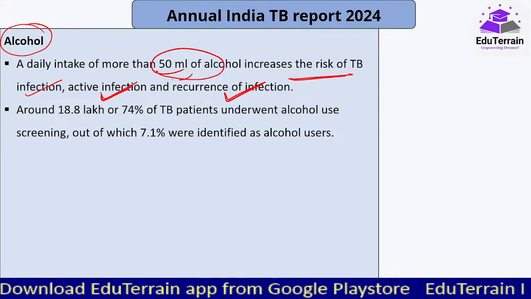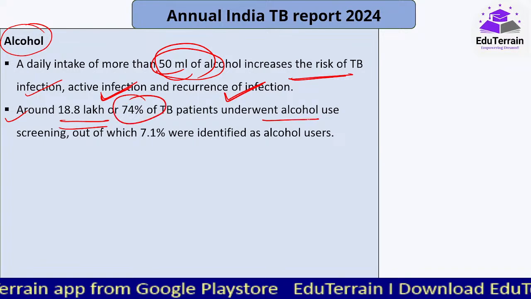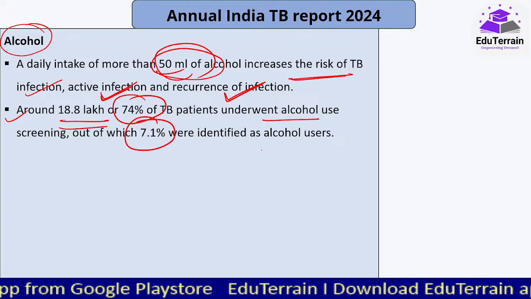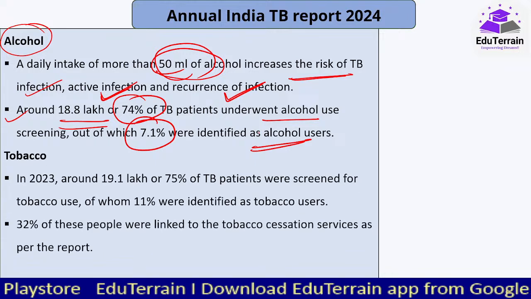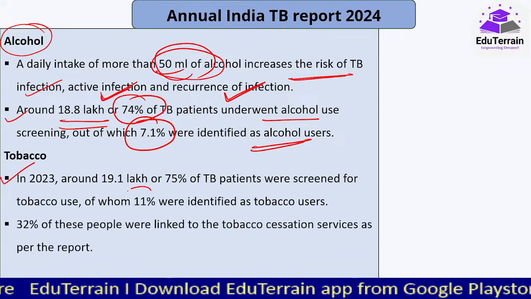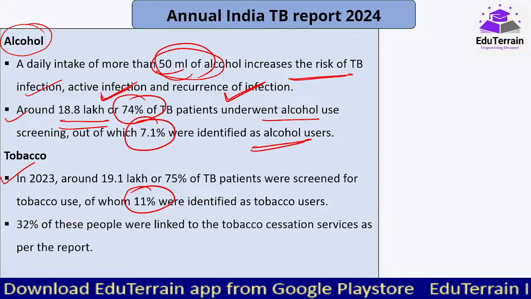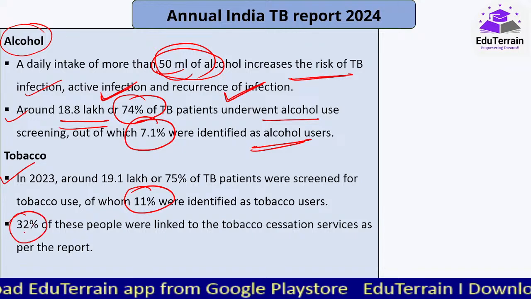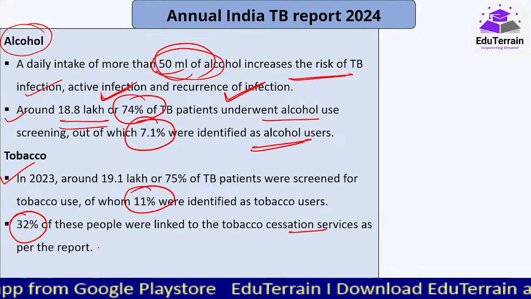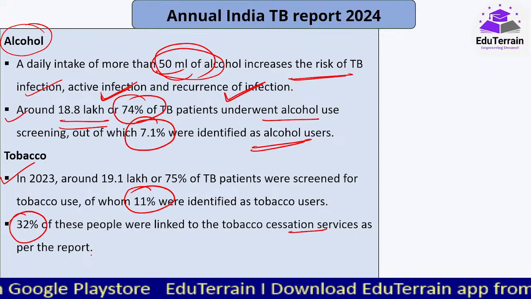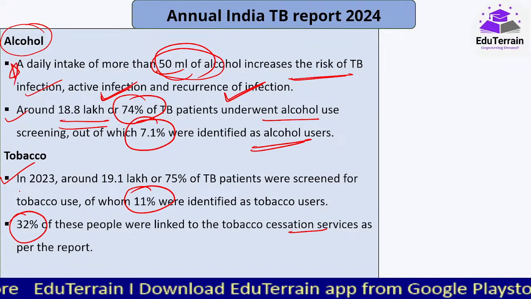All these will increase if alcohol is taken, and around 18.8 lakh, or 74% of the TB patients, underwent alcohol use screening, of which 7.1% were identified as alcohol users. Diabetes had 7.7%, here 7.1%. Tobacco usage: 11% have been identified as tobacco users for the year 2023, and 32% of these identified people are also working on leaving, that is, cessation services. As per the report, they have left the usage of tobacco. These details are important. These two figures, this figure, would be important.